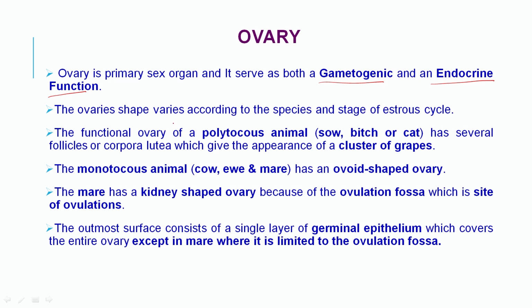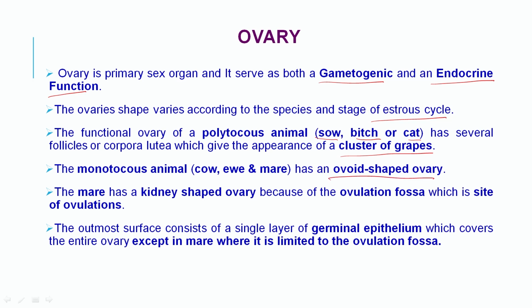The shape of the ovaries varies according to the species and stage of the estrous cycle. The functional ovary of a polytocous animal, like the sow, bitch and cat, has several follicles or corpora lutea, which gives the appearance of a cluster of grapes. In monotocous animals, the cow, ewe and mare, the ovary has an ovoid shape.